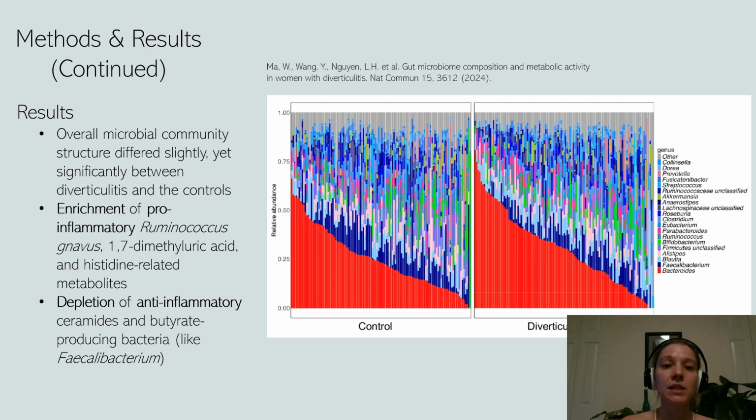This chart displays the relative abundances of the top 20 bacterial genera in diverticulitis versus the controls. While it's difficult to see the differences in pro-inflammatory Ruminococcus, diminished beneficial butyrate-producing Faecalibacterium in diverticulitis is clear. If you look closely, Faecalibacterium is represented in dark blue above the Bacteroides in red, and you can see the diminishment of the Faecalibacterium.